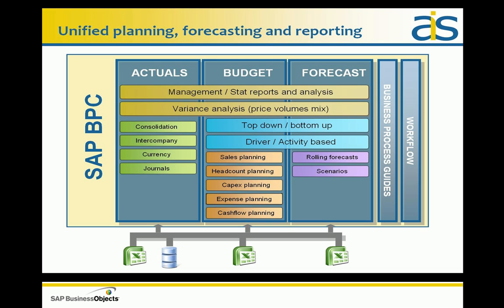Our actuals consolidation includes automated consolidation adjustments, intercompany, currency translation, and journals. Budgets include sales, headcount, expense and capex planning, and also calculated cash flows. Planning can be top-down, bottom-up, or a combination of both, and can be driver or activity-based. We can easily produce forecasts, rolling forecasts, and business scenarios.